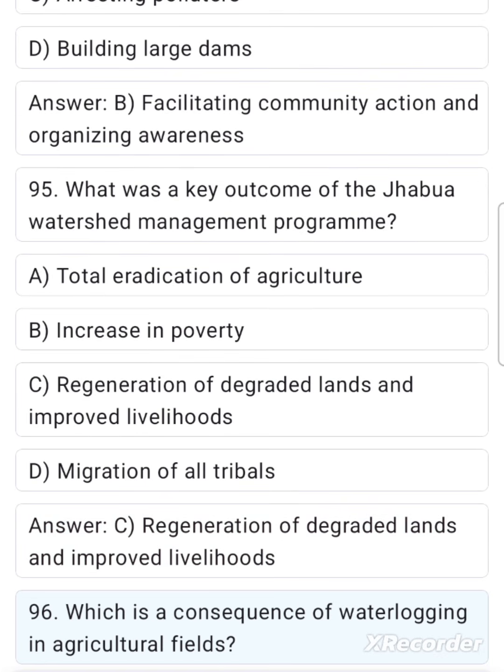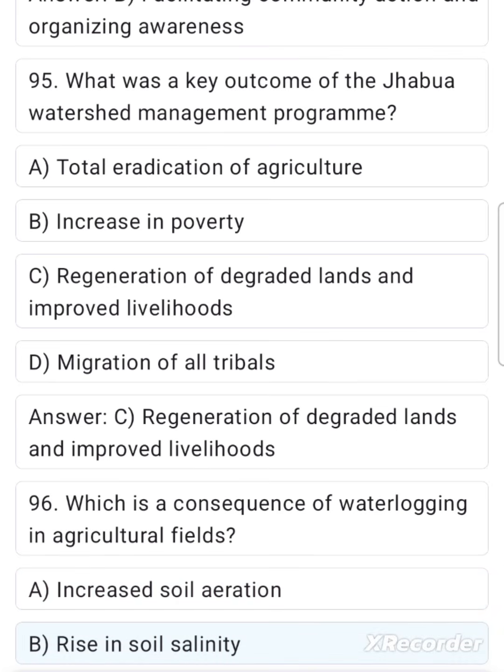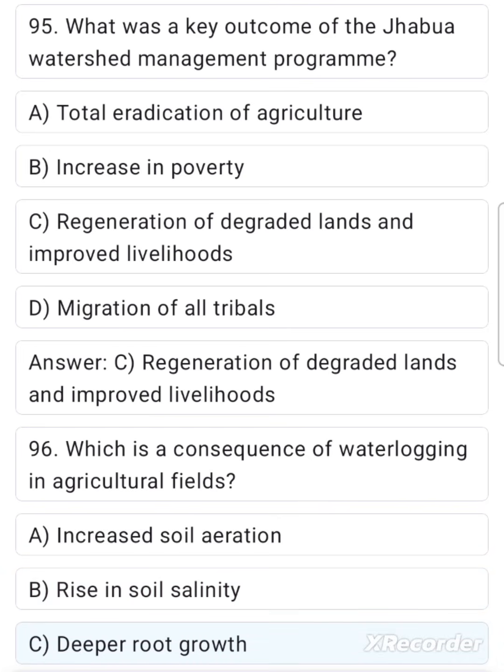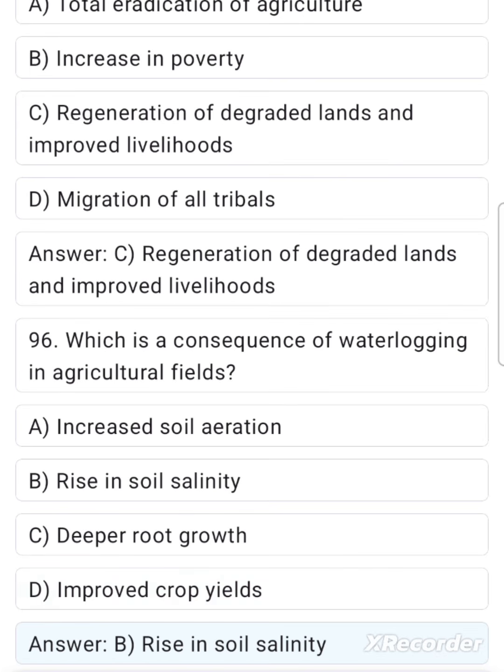96. Which is a consequence of waterlogging in agricultural fields? A. Increased soil aeration. B. Rise in soil salinity. C. Deeper root growth. D. Improved crop yields. Answer B. Rise in soil salinity.